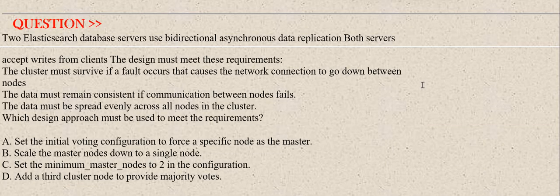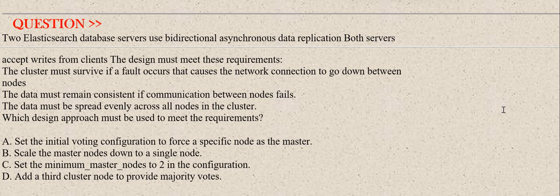Our question is, two Elasticsearch database servers use bidirectional asynchronous data replication. Both servers accept writes from clients. The design must meet the requirements. The cluster must survive if a fault occurs that causes the network connection to go down between nodes. The data must remain consistent if communication between nodes fails. The data must be spread evenly across all nodes in the cluster. Which design approach must be used to meet the requirements?